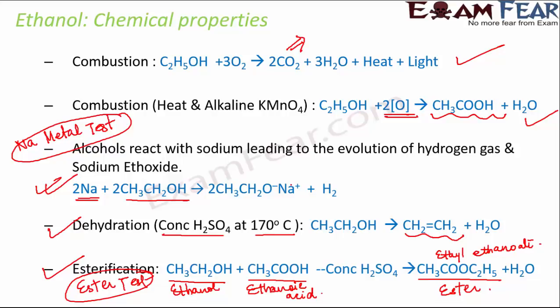So this reaction is used to test ethanol. The other test is the ester test, as we saw, when ethanol combines with ethanoic acid, whether it forms a sweet smelling ester or not. So these are the two tests which are used for ethanol.